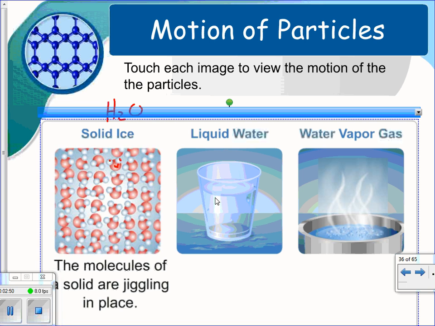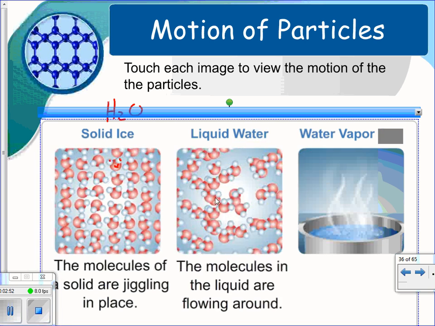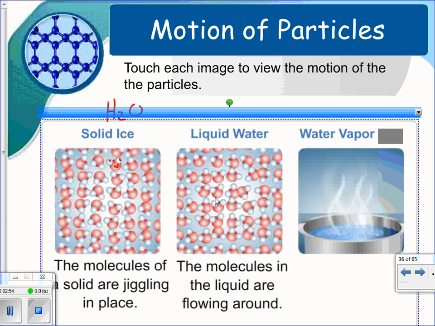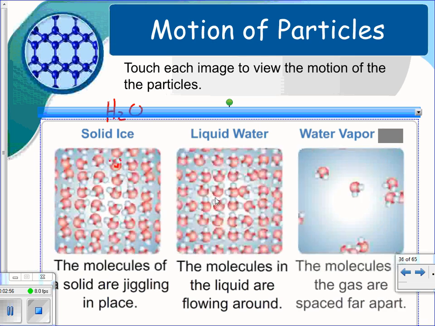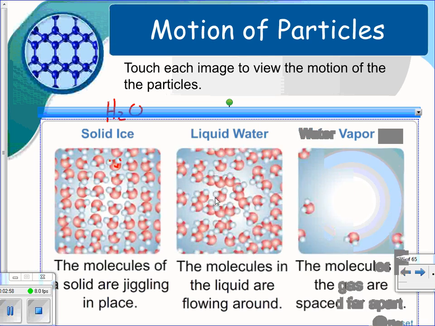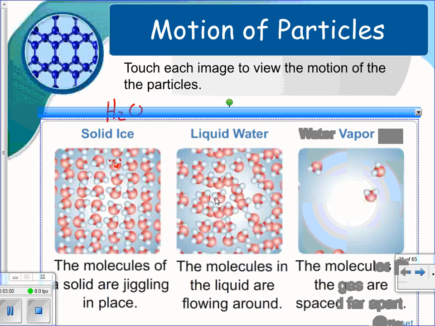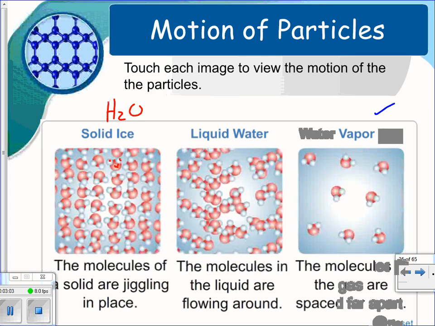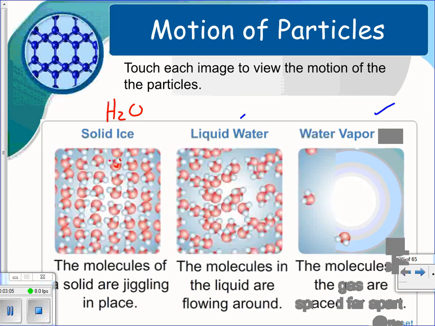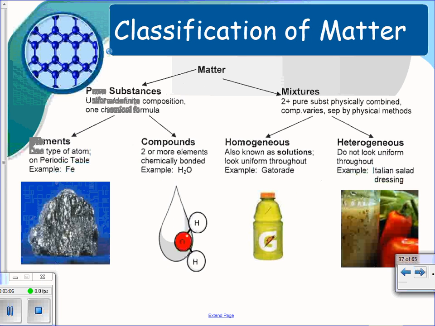All right. For our liquid water, you see that they're moving a little bit more. They're flowing around. And then for a gas, they're moving a lot. So you can see gases have the most energy, then liquids, with solids having the least amount of energy. So when we go to classify matter, we have to look at it and put it into categories. The two main categories are pure substance or mixture.